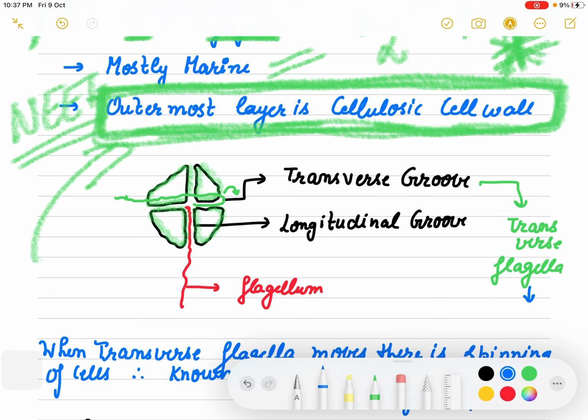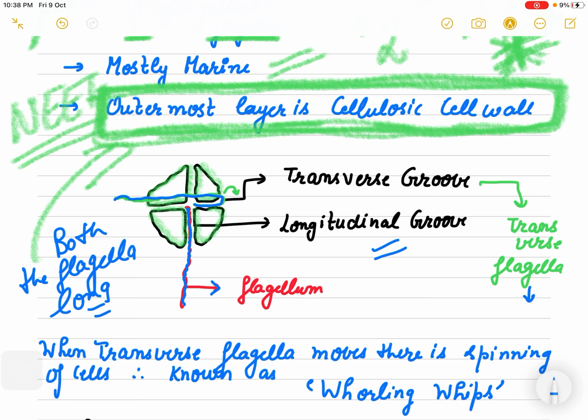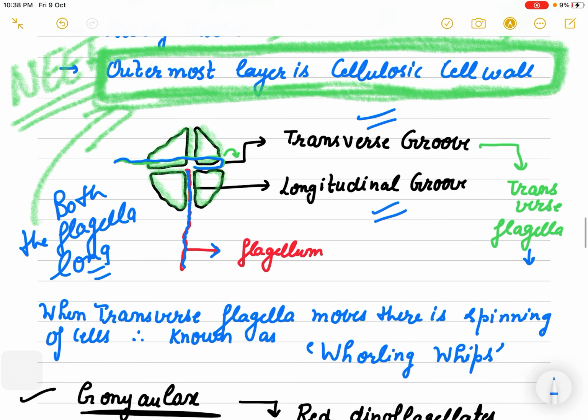One flagella is present in the longitudinal groove. As you can see, this is the longitudinal groove, and one long flagella is present here. Another flagella is also long, but present transversely. Both the flagella are long, right? The only thing is that one is present longitudinally, one is present transversely.